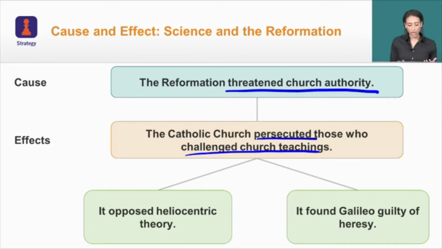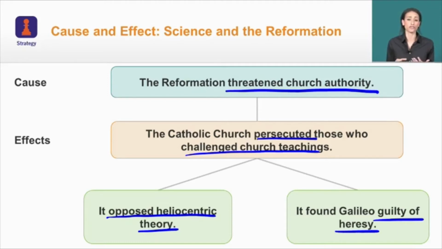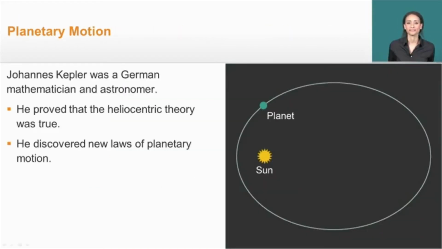And so we see that despite all of this evidence in favor of heliocentric theory, the church is in direct opposition of any belief that the sun is at the center of the universe. Finally, as a result of them being so against this theory and the people that support the theories, the church is going to find Galileo guilty of heresy and put him under house arrest for the rest of his life. Now let's move on to see what Galileo had to say about the church.